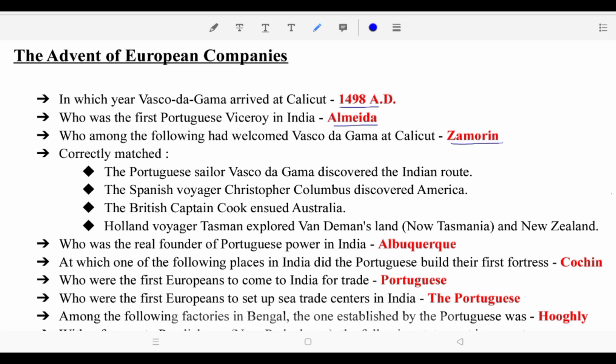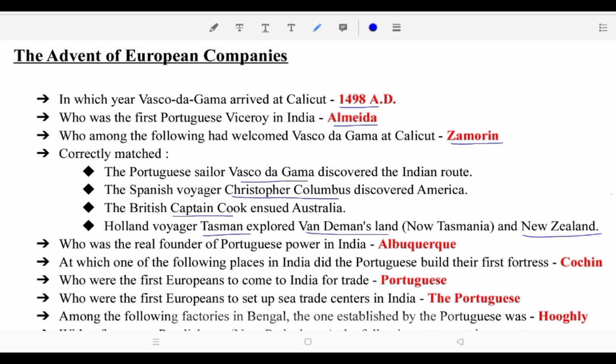Zamorin. Correctly match, friends. The Portuguese sailor Vasco da Gama discovered the Indian route. The Spanish voyager Christopher Columbus discovered America. The British Captain Cook discovered Australia. Holland voyager Tasman explored Van Diemen's Land, that is Tasmania, and New Zealand.